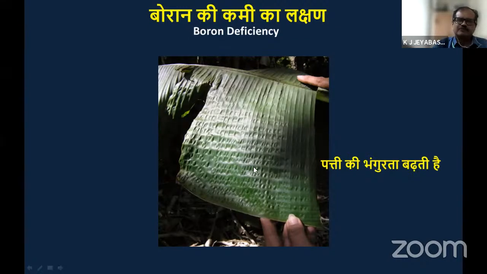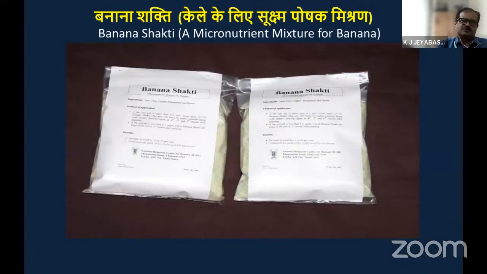The leaf is becoming very brittle. If you crush the leaf with the hand, it will give some papery sound. That much brittleness will be there. This type of deficiency symptom will definitely reduce the yield by 20 to 25%. So all these micronutrients are playing a major role, and their deficiency will be a problem. So to avoid that, what we have done from our research aspect, by doing some 15 years of continuous